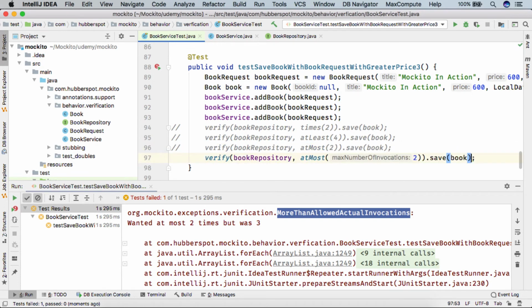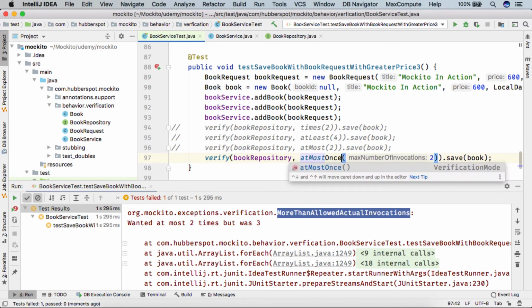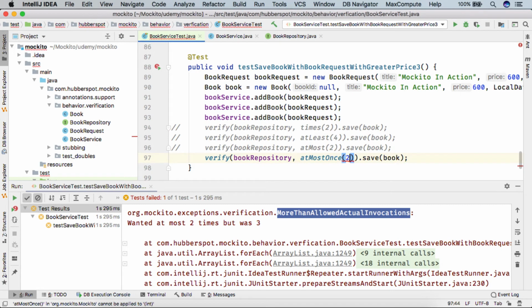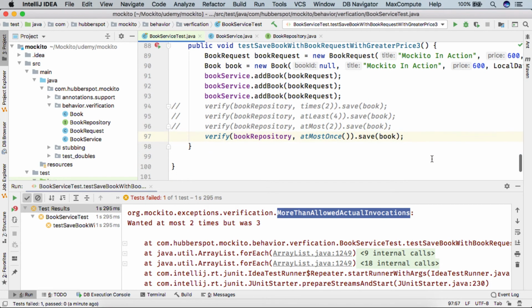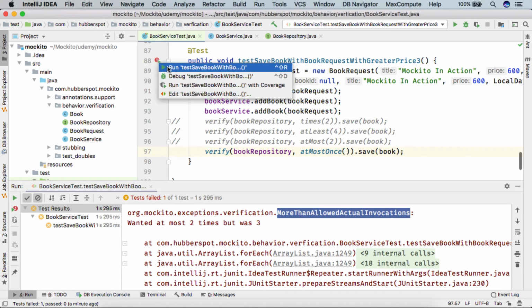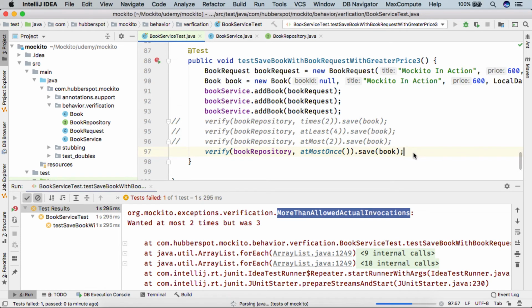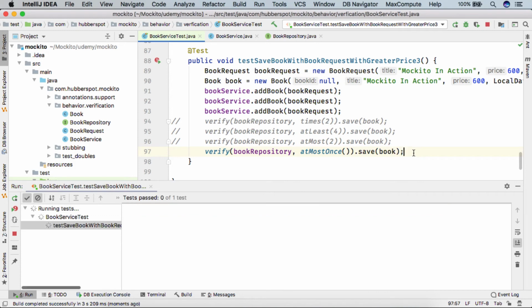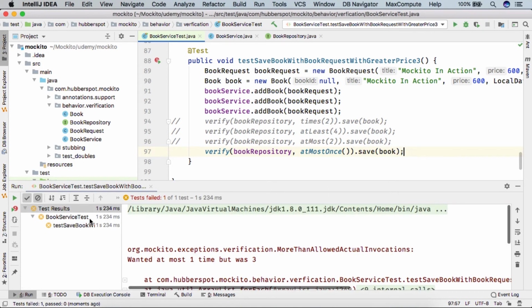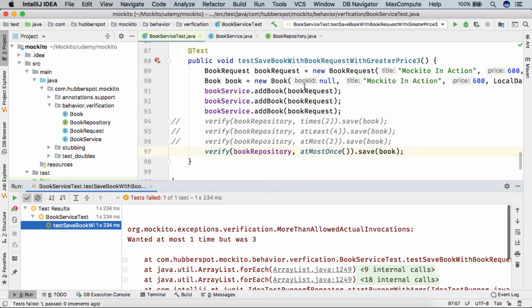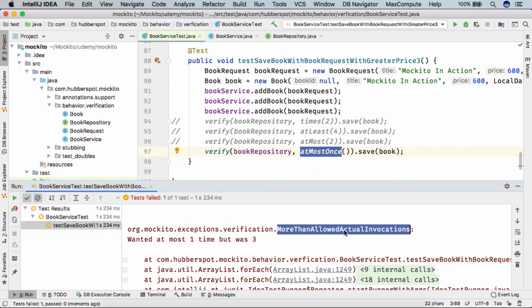So friends, similar to this, there is one more method, which is at most once. If I run the test case now, you see it failed, saying there were 3 calls, and we are simply checking with at most once. It gave an exception, more than allowed actual invocations, wanted at most 1 time but was 3.